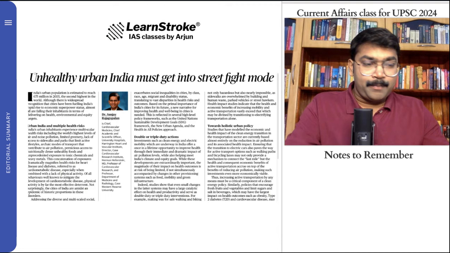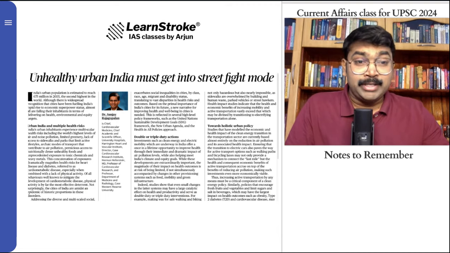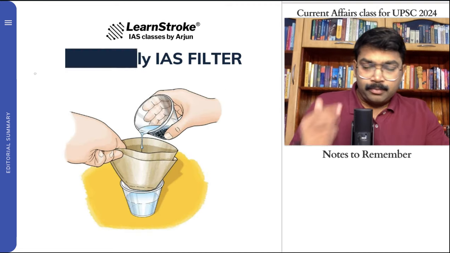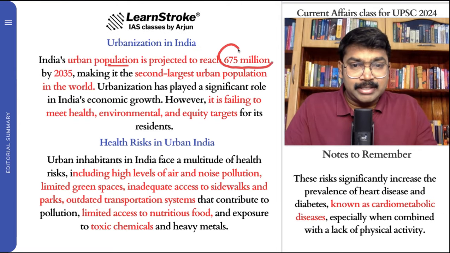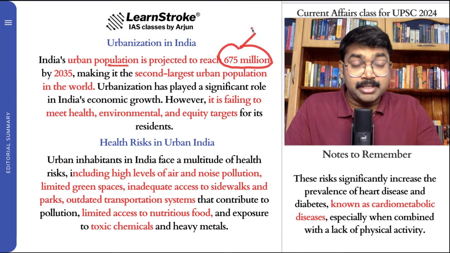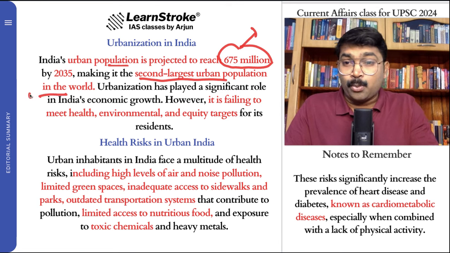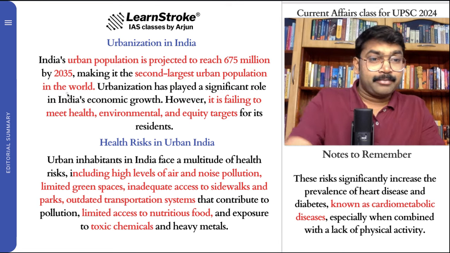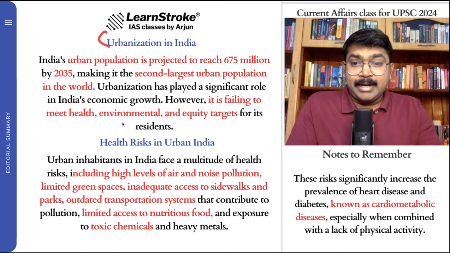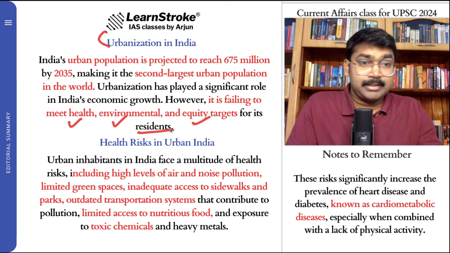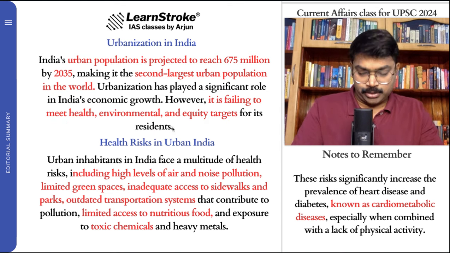Now let's quickly apply the IS filter, and I'll tell you the most important points right away. India's urban population is projected to reach 675 million people. Just imagine. So when it happens, it will become the second largest urban population in the world by 2035. Just imagine, these are all the challenges of urbanization. And it is failing to meet the health, environment, and equity targets for its residents, something that we already know.